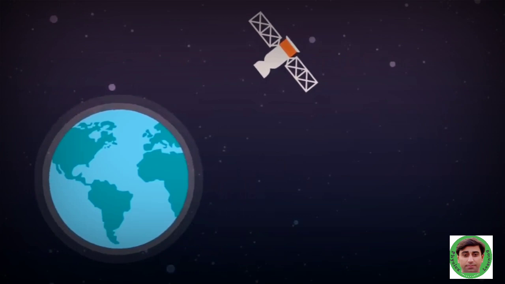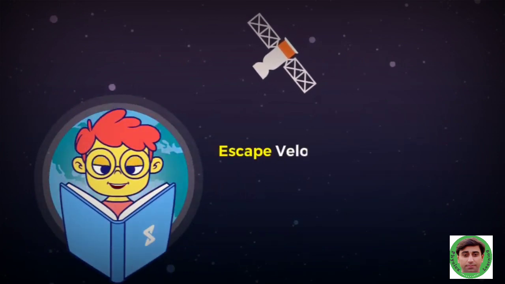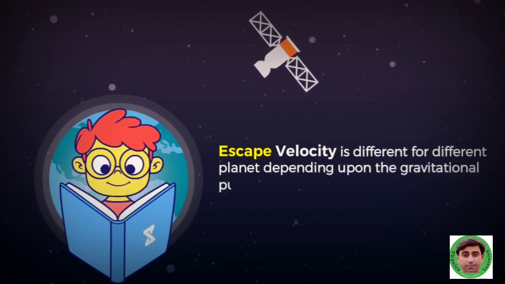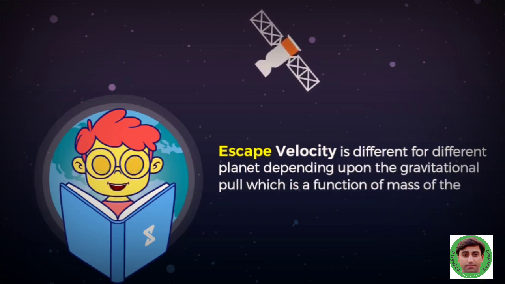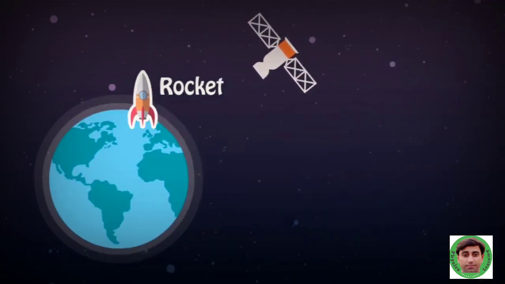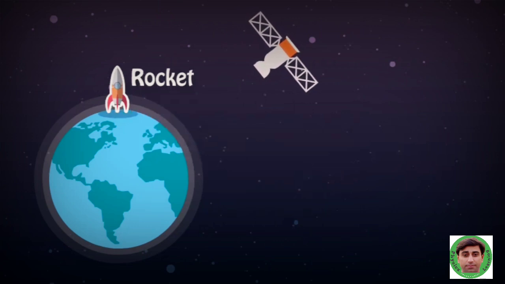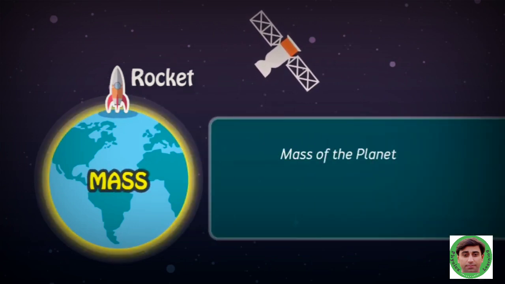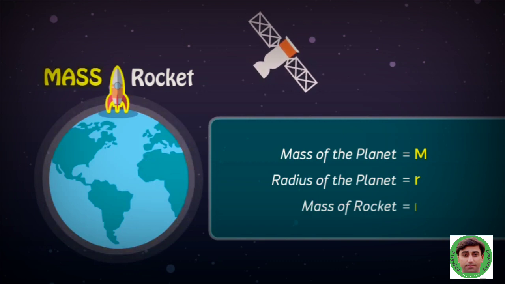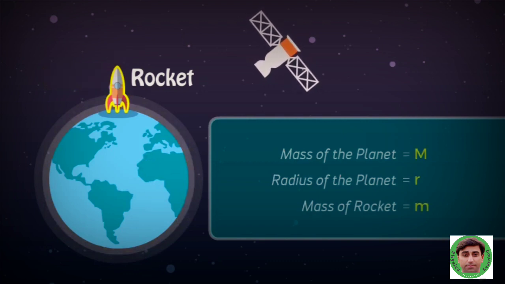Consider a planet like Earth. Escape velocity is different for different planets depending upon the gravitational pull, which is a function of the mass of the planet and its radius. Let's assume that we have to launch a rocket into space from any planet. Consider the mass of the planet is equal to M, the radius of the planet is equal to R, and the mass of the rocket is equal to small m.